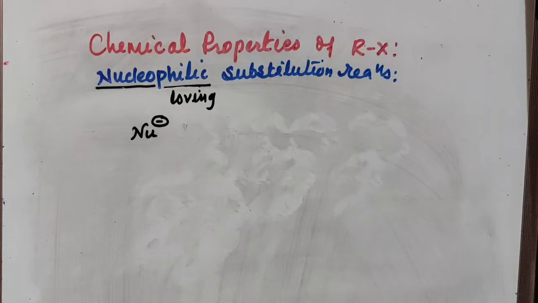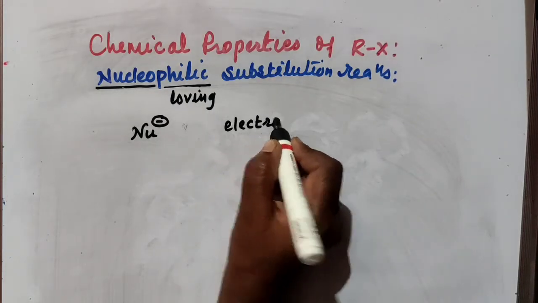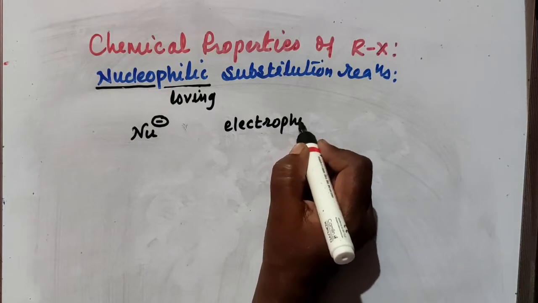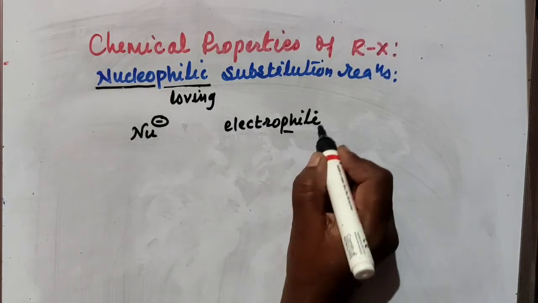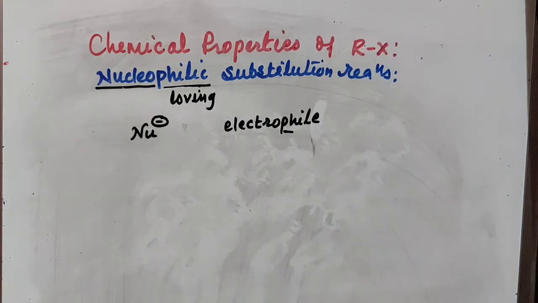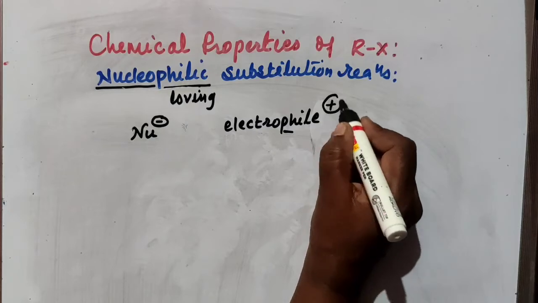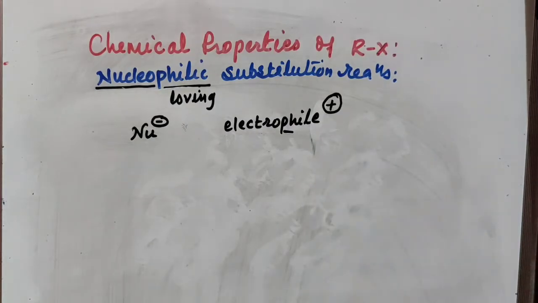So obviously, if you consider electrophiles, these are the electron loving centers, that means these are positively charged centers having attraction towards negative charge.